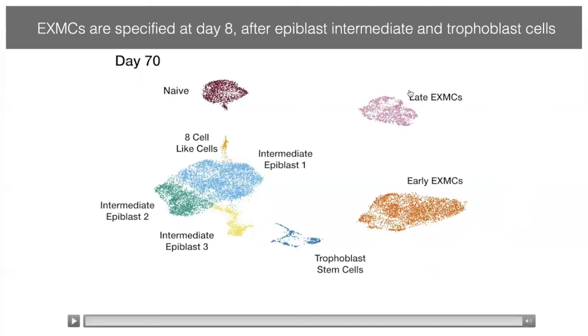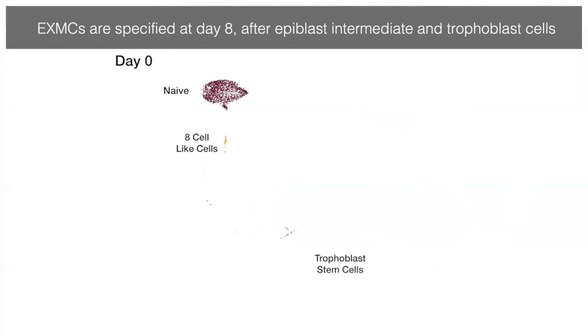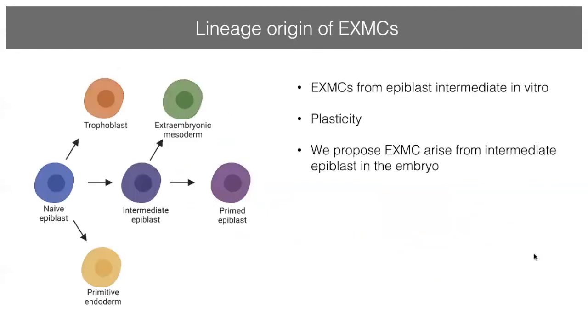And so these experiments reveal two things. First, extraembryonic mesoderm cells are specified fairly late, by day 8 in this experiment. And second, they reveal the existence of an intermediate epiblast state. And you may remember that I told you that the lineage origin of the extraembryonic mesoderm in the embryo is totally unknown. And so we try to address this question also in vitro. We induced naive cells to convert, and then sorted or isolated intermediate epiblast cells.